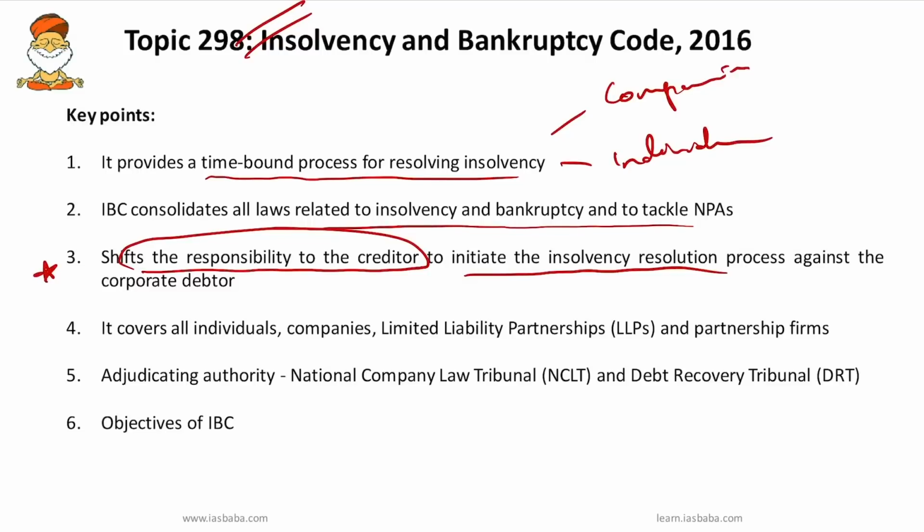When a default in repayment occurs, creditors gain control over the debtor's assets and must make a decision to resolve insolvency within 180 days. In order to ensure an uninterrupted resolution process, the IBC also provides immunity to the debtors from resolution claims of creditors during this period. So know about the Insolvency and Bankruptcy Code.